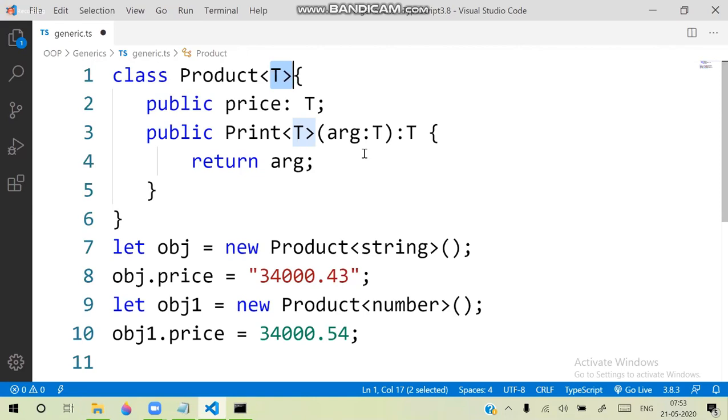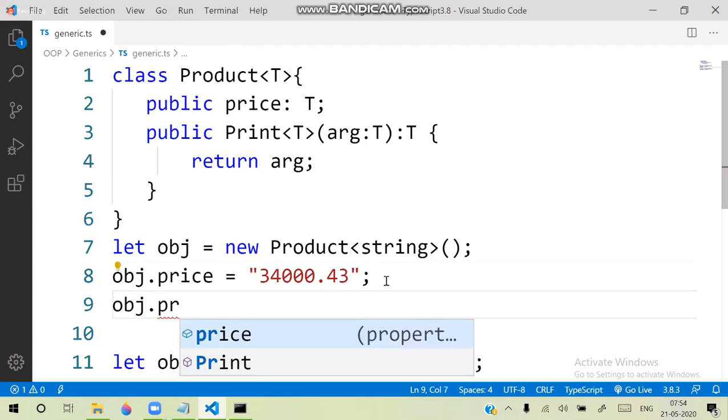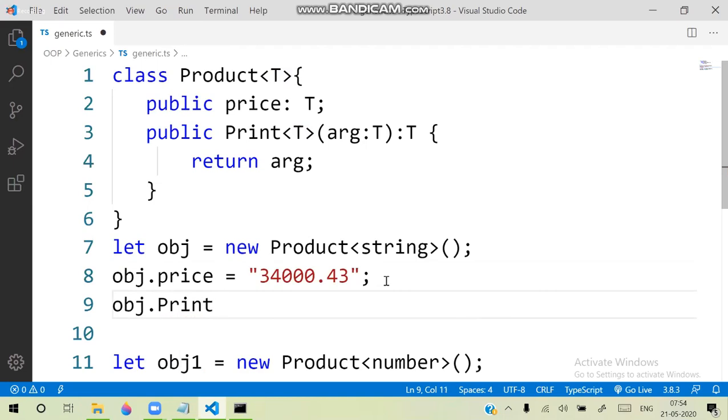Of course, when you are defining functions, for example, we have a print function which has to print the value. Then see, we are using obj.print. Print is a function.